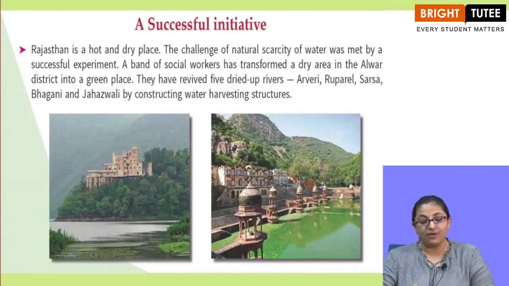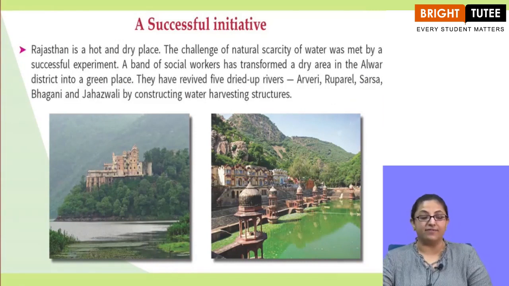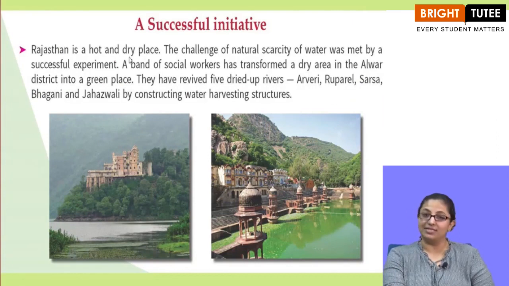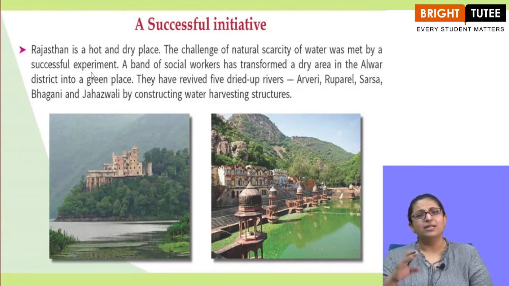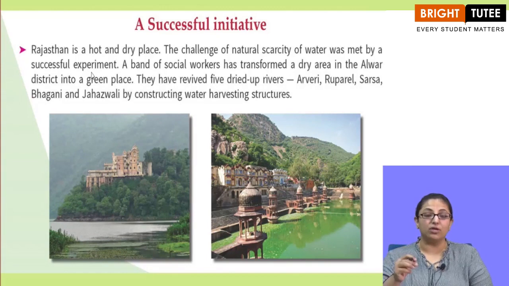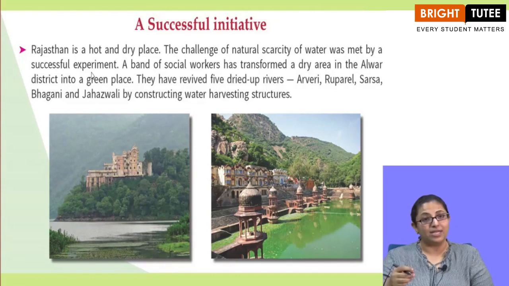Now, we will again read about a successful initiative. Rajasthan is a hot and dry place. We all know that Rajasthan is a hot place. The challenge of natural scarcity of water was met by a successful experiment. We all know that there is not much rainfall in Rajasthan. That area is mostly dry and hot. But the scarcity of water, the scarcity of rainfall, was beautifully and very successfully met by an experiment.